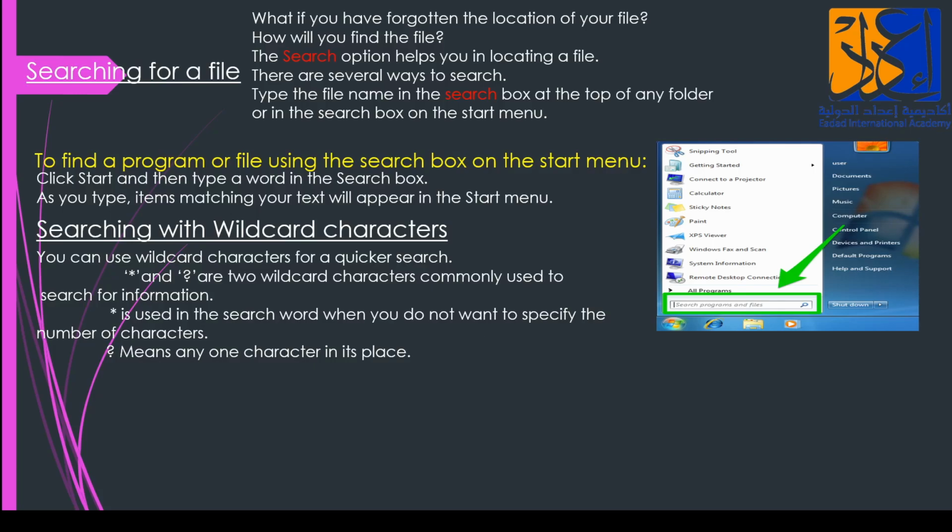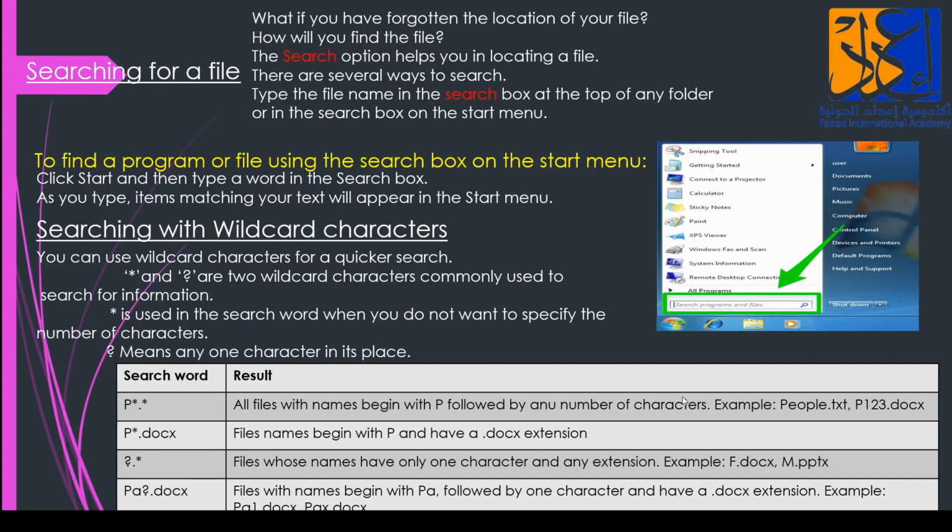Okay, now let's see. This is a table of search. If I need to search a word, for example, my file name starts with P, I write P asterisk dot asterisk. All files with names beginning with P followed by any number of characters. Example, people.txt, P123.